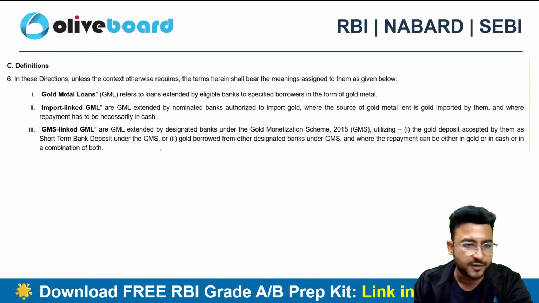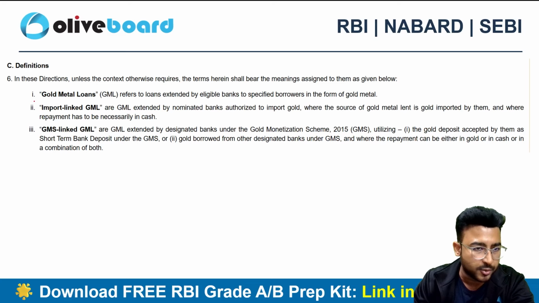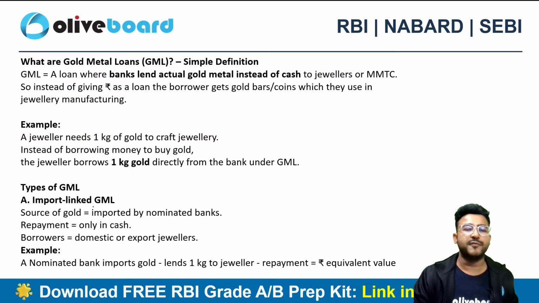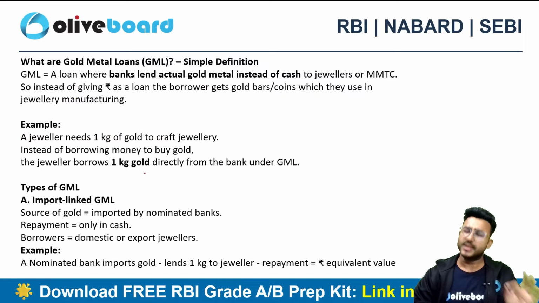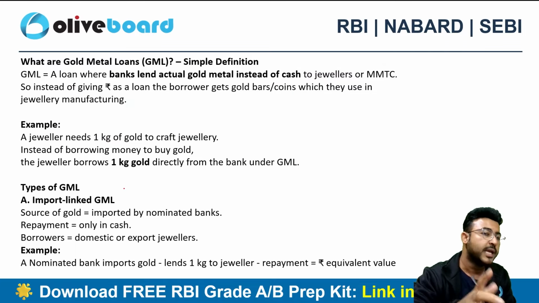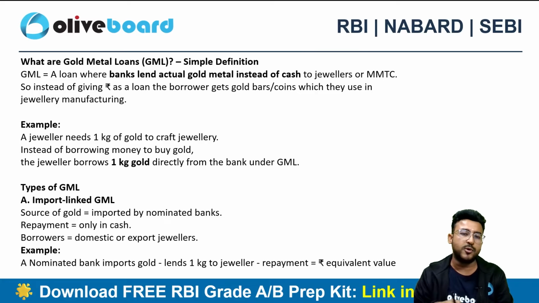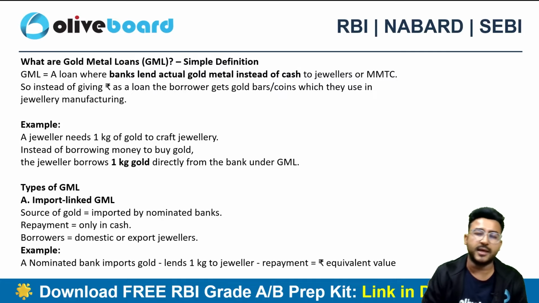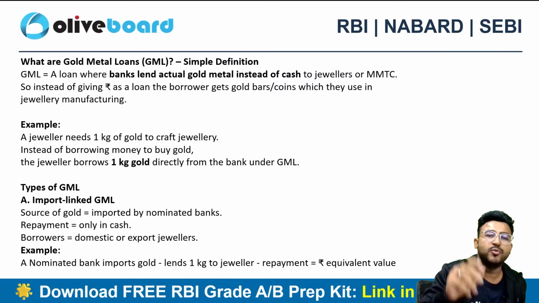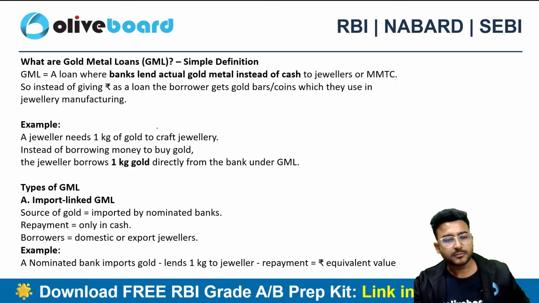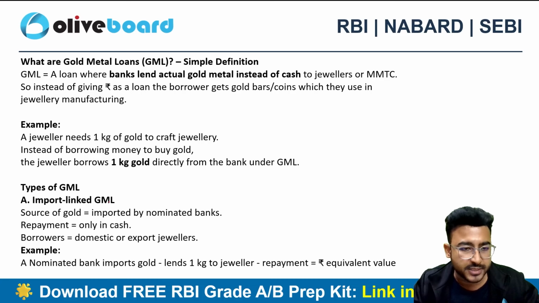So there are two types of gold metal loans here: import linked GML and GMS linked GML. Let's first understand the meaning of import linked GML. This is a gold metal loan. Gold loan is completely different from gold metal loan. In a gold loan, the bank is taking the gold and offering you the cash, right? But here, the bank is actually offering you the gold metal, not cash. That's the difference.